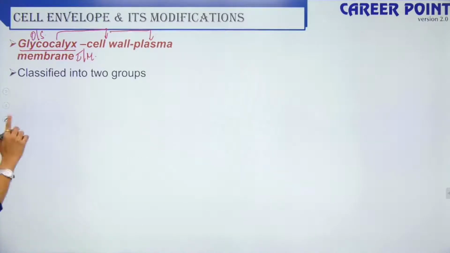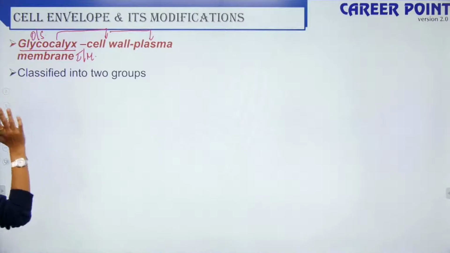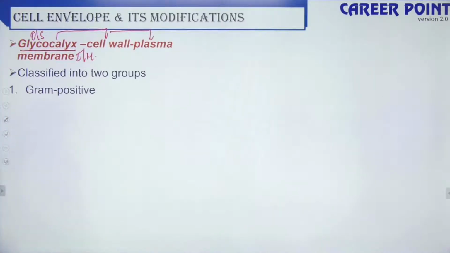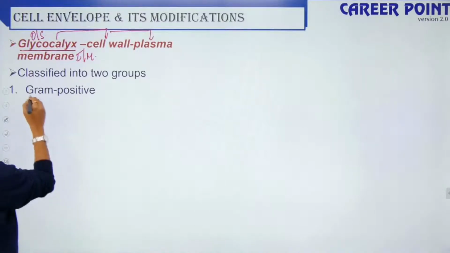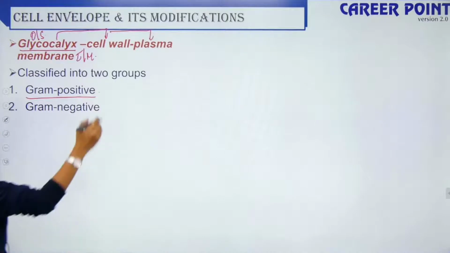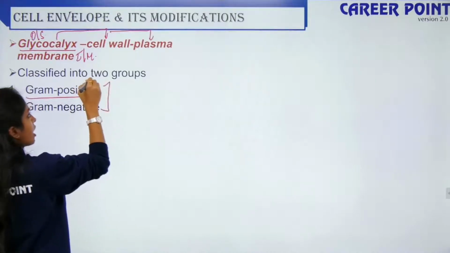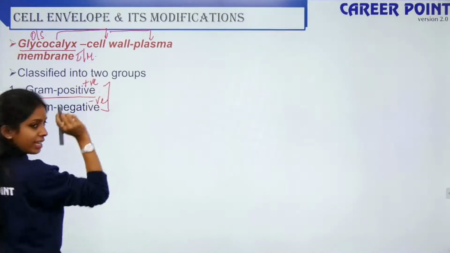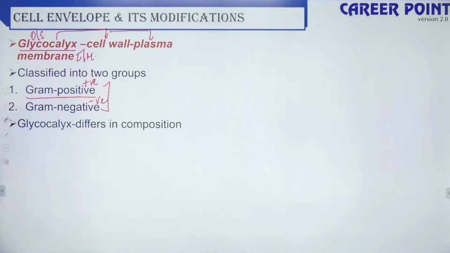Based on the cell envelope, your prokaryotic bacteria can be of two types. It can be gram-positive bacteria and it can be gram-negative. Hold on, I will tell you why they are positive and why these are negative. Just hold on. So glycocalyx differs in composition.